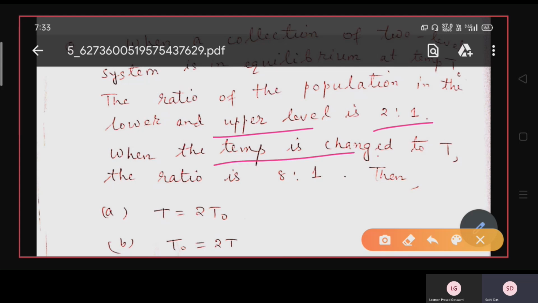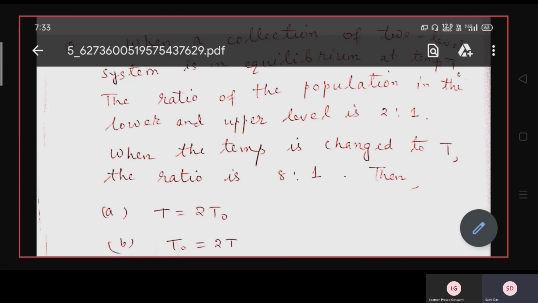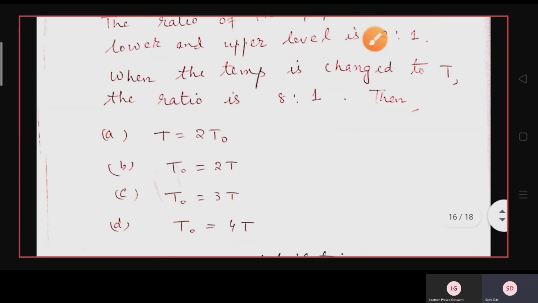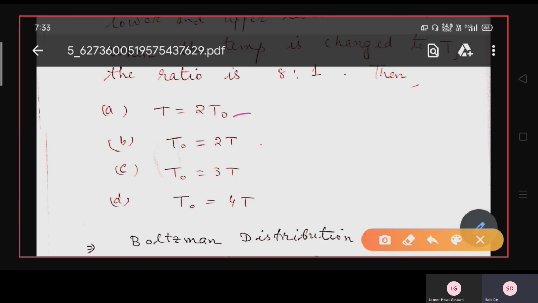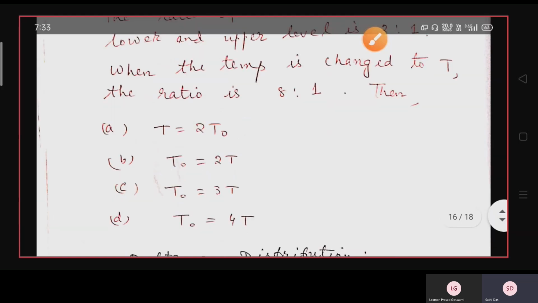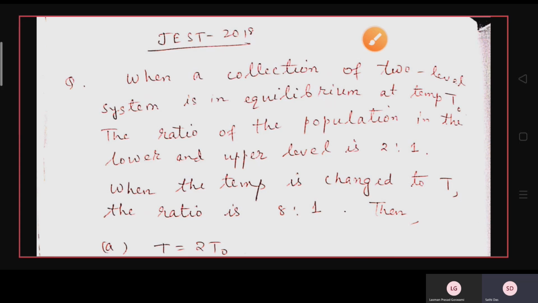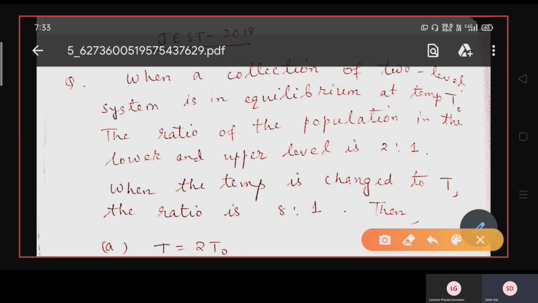When the temperature is changed to T, the ratio is 8:1. Then what will be the relation between T and T naught? The options are T equals 2T naught, T equals 3T naught, T equals 4T naught. So the distribution of the number of particles has been given for two particular temperatures. One is T naught, another is T.